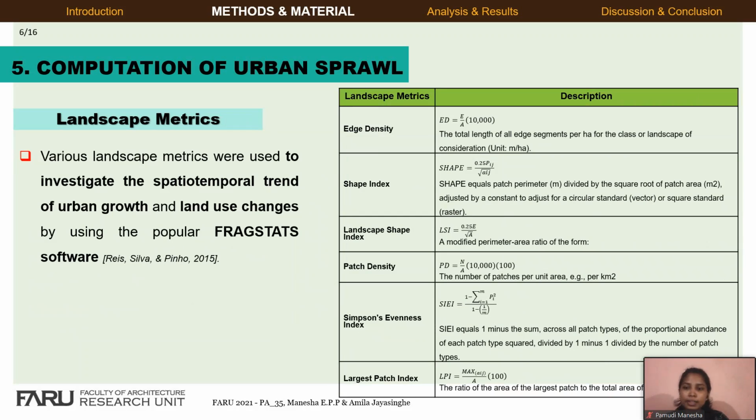In this study, 6 landscape metric analyses were performed to investigate and analyze the spatial temporal pattern of urban sprawl in the 10 study areas and to assess sprawl from different perspectives. FragStat software was employed to calculate all landscape quantitative measures.